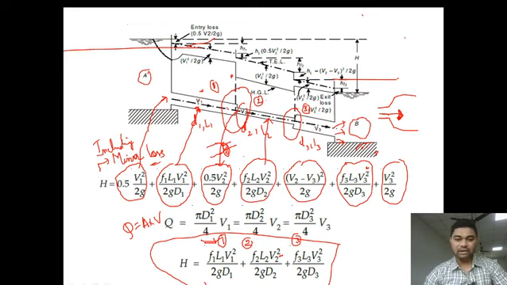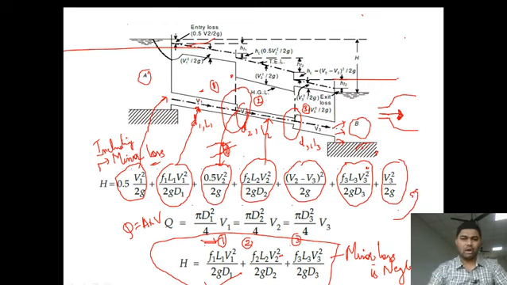This becomes our head loss formula if minor losses are neglected. Minor loss is neglected in this formula. The above formula includes minor losses.